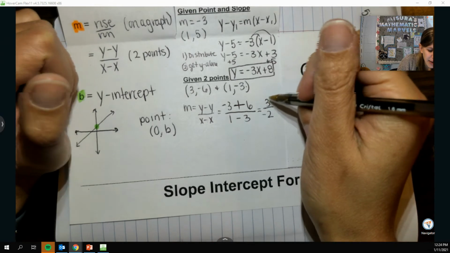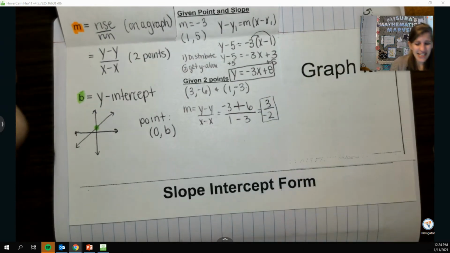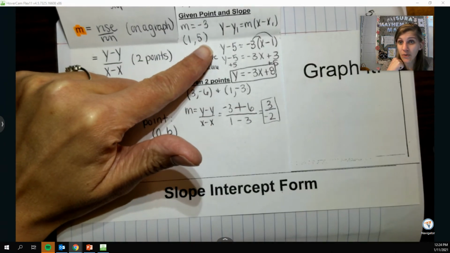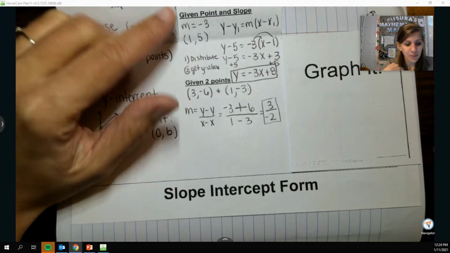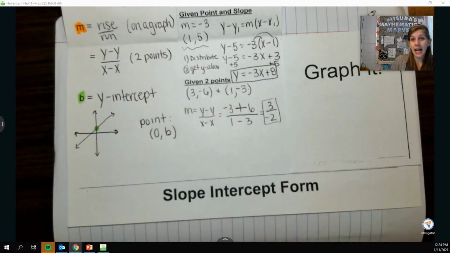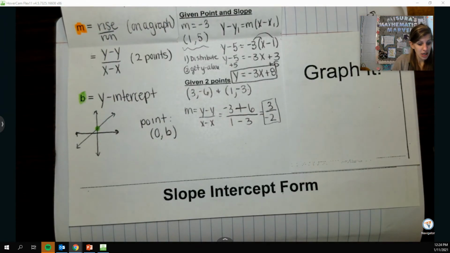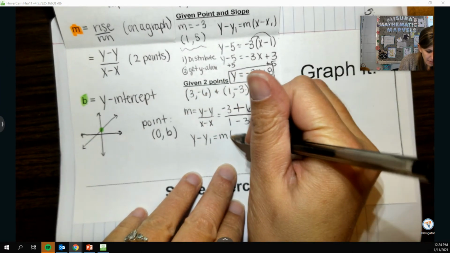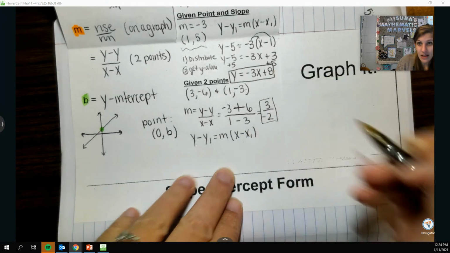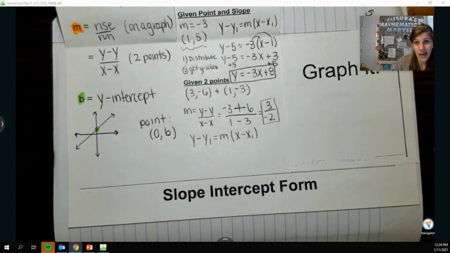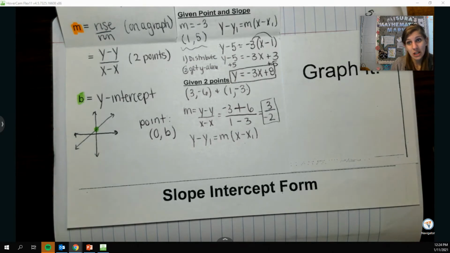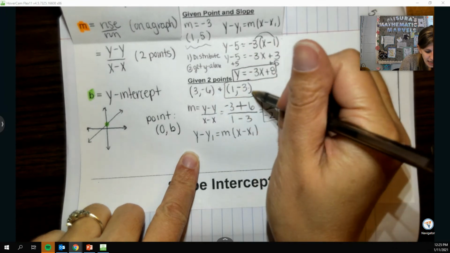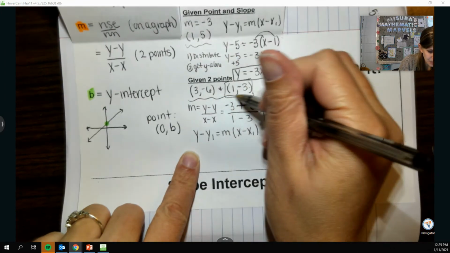Okay, so now I have my slope, but I still don't have my y-intercept. But now I'm really in a situation like I was before, where they give me a slope and a point. If they give me a slope and a point, I can put it in point slope form first. So I'll do y minus y1 equals m parenthesis x minus x1. This is why I like doing point slope form first, because if you already know it, finding stuff in slope-intercept form is much easier. I'm going to pick the point (1, -3) to plug in just because I feel like it's a little easier.